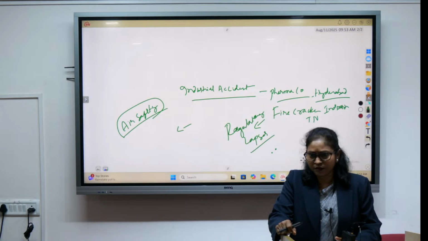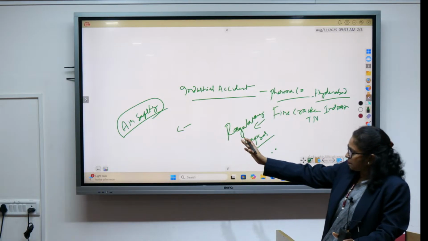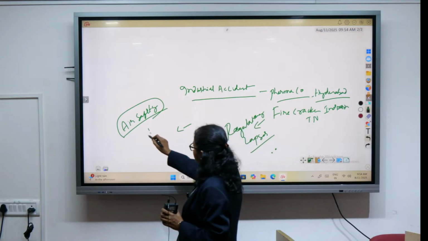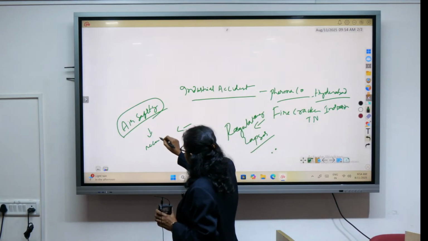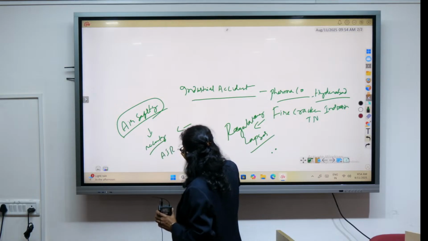In disaster management, this is again a very important topic, because it has shocked the national conscience the way it happened. So please prepare on the issue of air safety in the context of the recent air disaster, that is Air India.